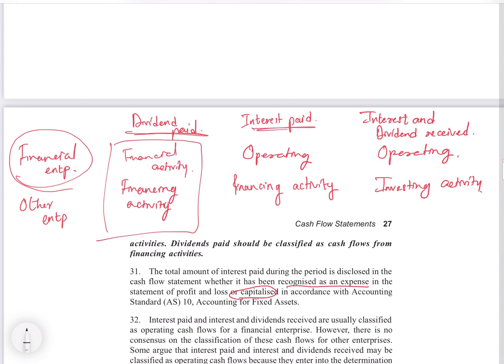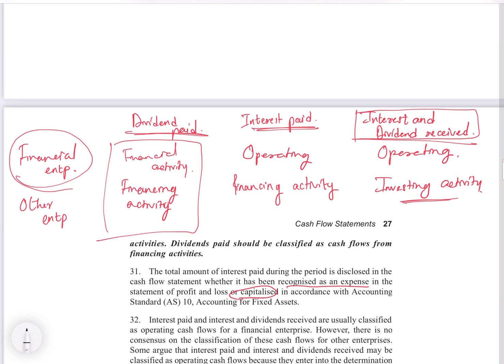Interest paid. Now in case of financial enterprises, interest paid is an operating activity, but for others it will be a financing activity. Similarly, interest and dividend received. If it is a financial enterprise, it is an operating activity. If it is another enterprise, it is their investing activity.